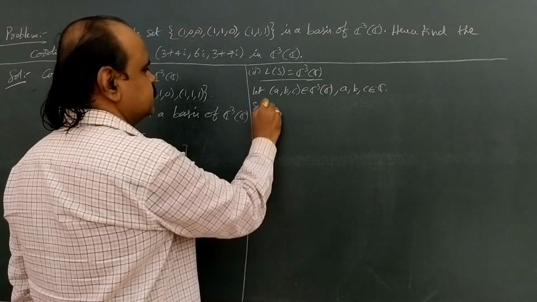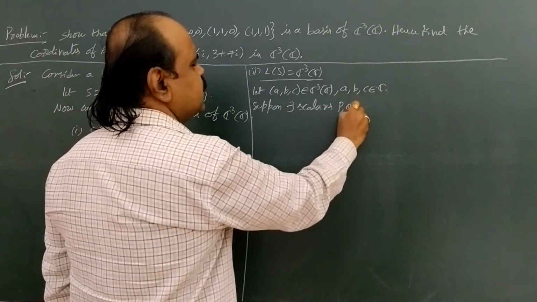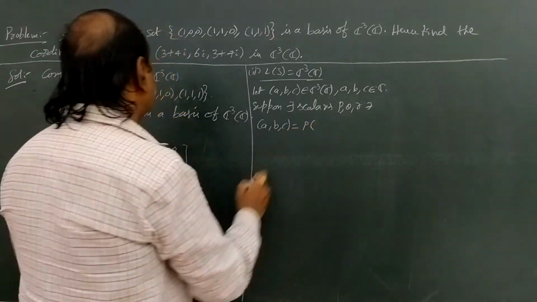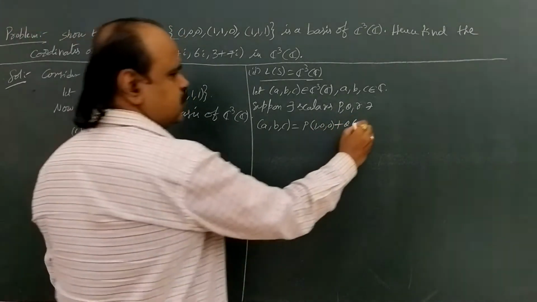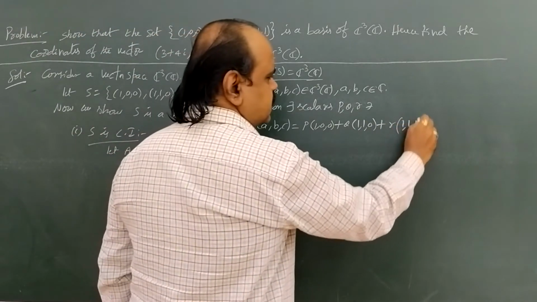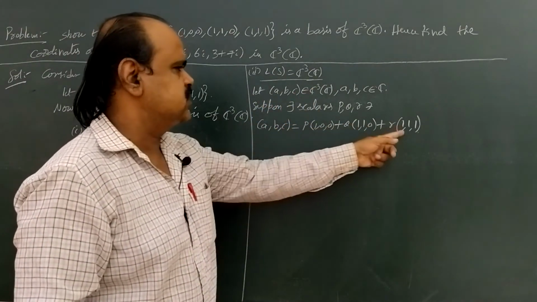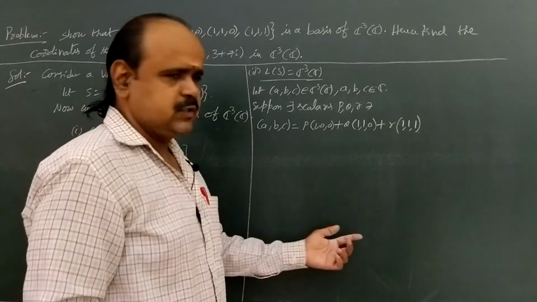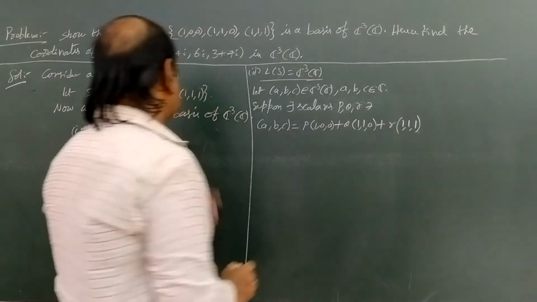Suppose there exist scalars p, q, r such that the ordered triple (a, b, c) equals p into (1,0,0) plus q into (1,1,0) plus r into (1,1,1). Here we represent an ordered triple in C cube as a linear combination of these three vectors. If we find the values of p, q, r, then that completes the answer.